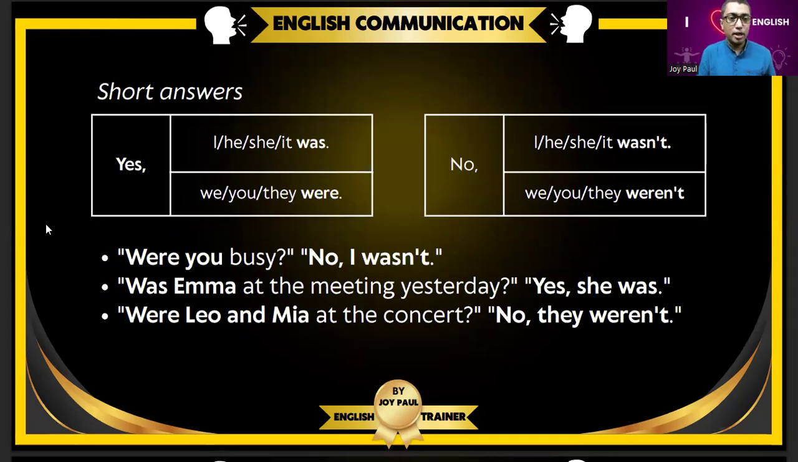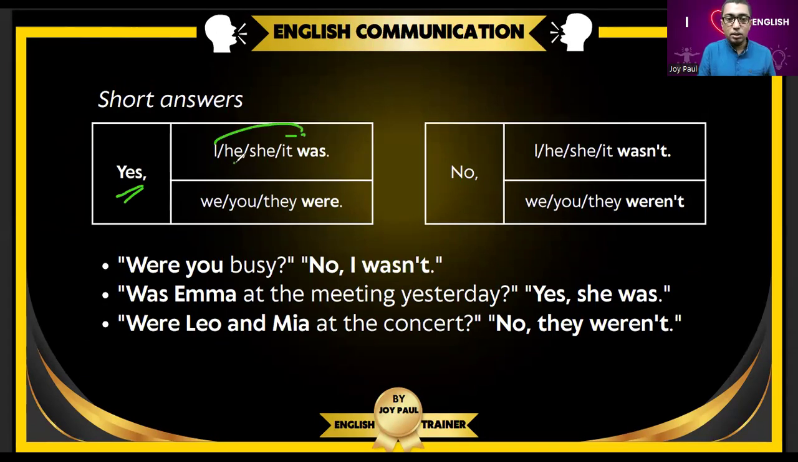Next, short answers. In a positive answer you can say I was, he was, she was, it was. You have to say we were, you were, they were. In a negative answer, you have to say I wasn't, he wasn't, she wasn't, it wasn't.